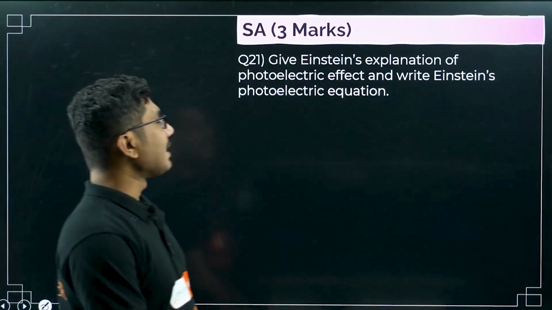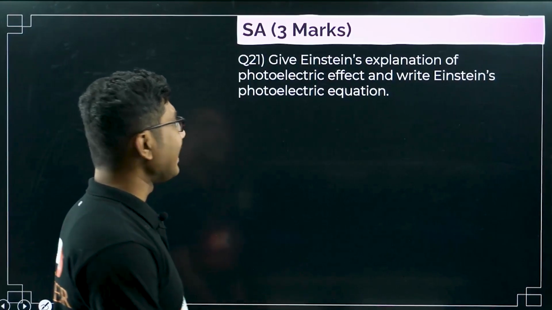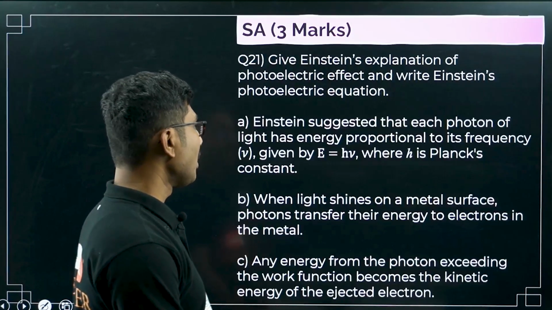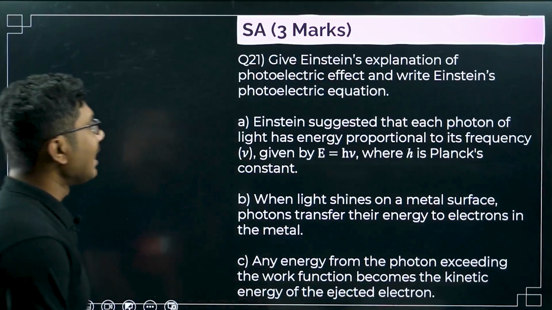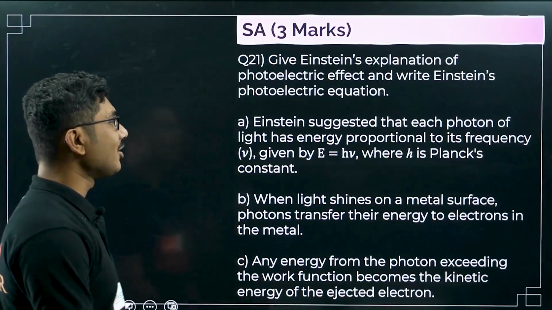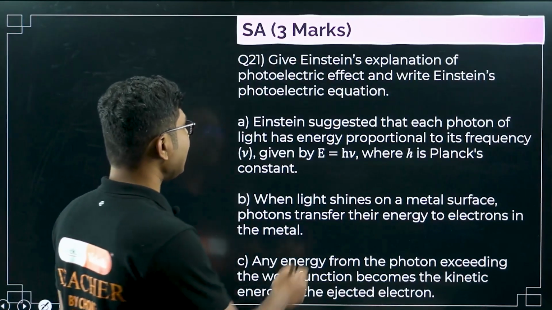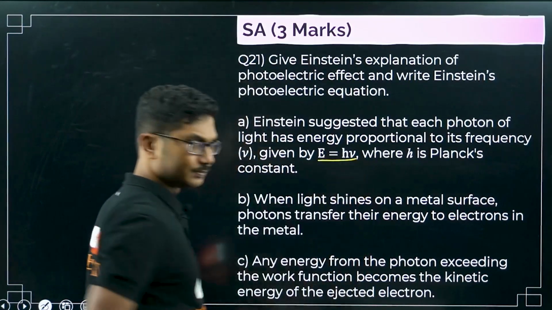Next, give Einstein's explanation of photoelectric effect and write Einstein's photoelectric equation. So Einstein suggested that each photon of light has energy proportional to its frequency nu, given by E is equal to h nu.